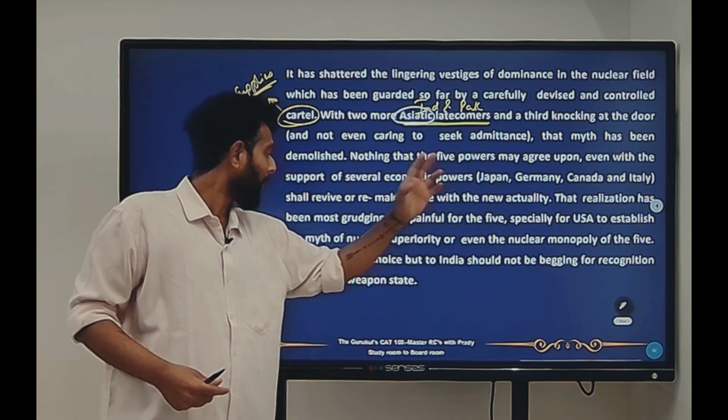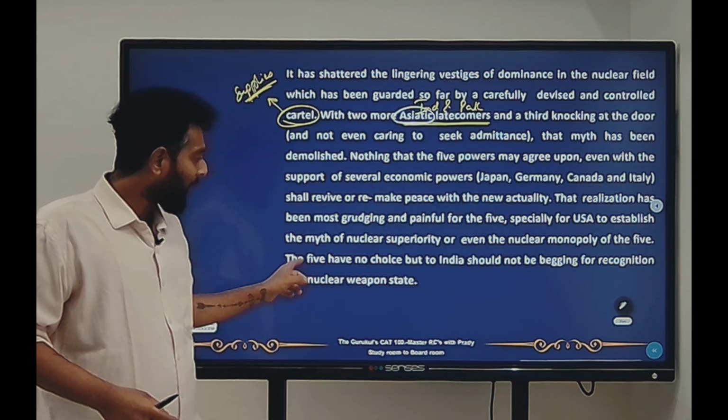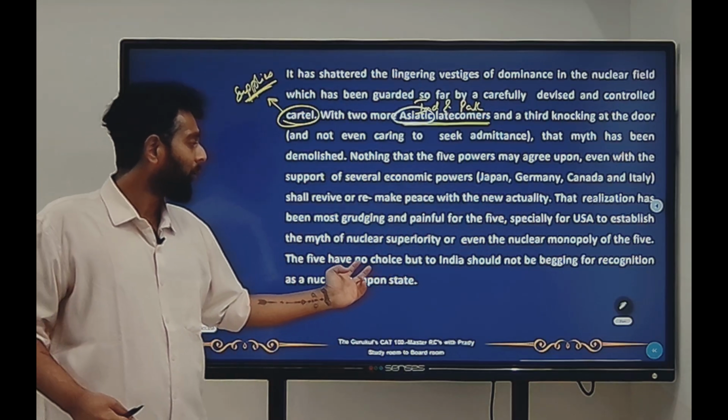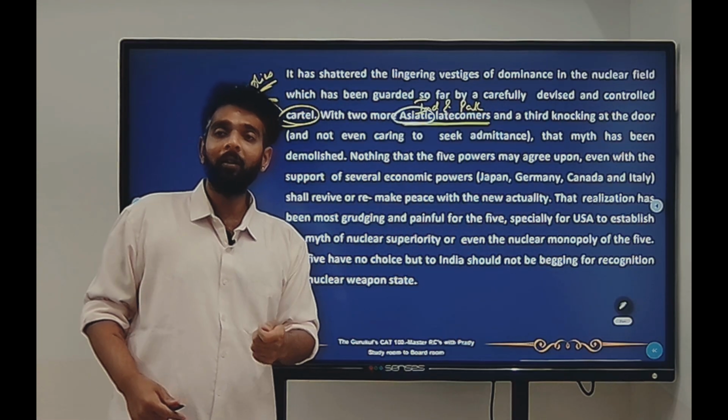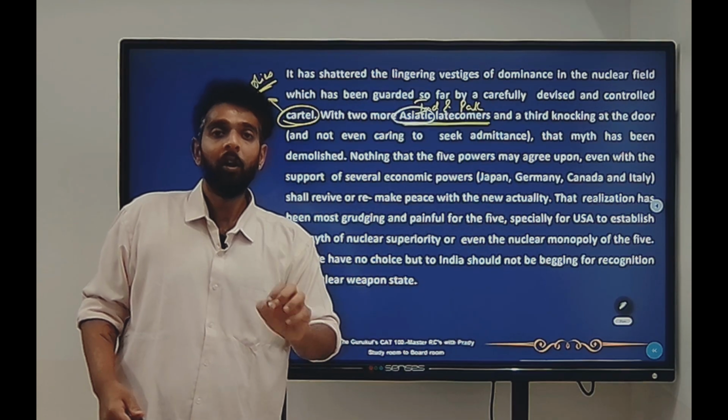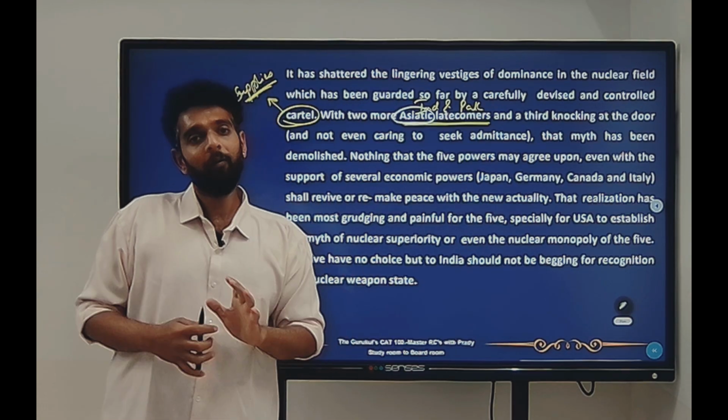Why? Because the nuclear monopoly of the five has gone down. The five have no chance but to accept that India should not be begging for recognition as a nuclear weapon state. So what does that mean? It means that India now does not need to beg for its recognition, for a stand as a nuclear weapon state.